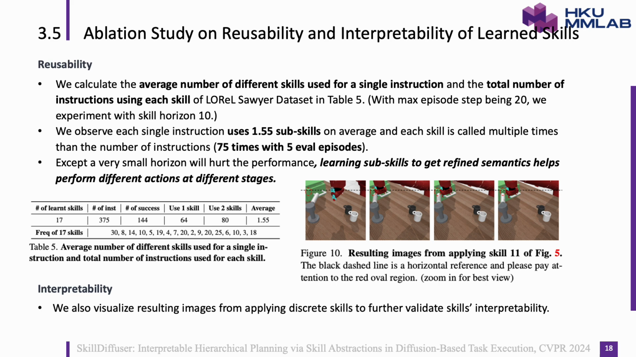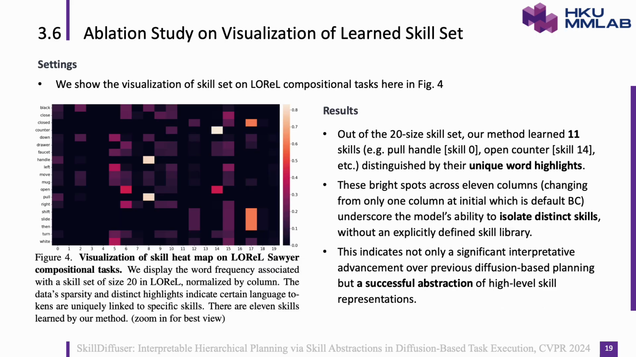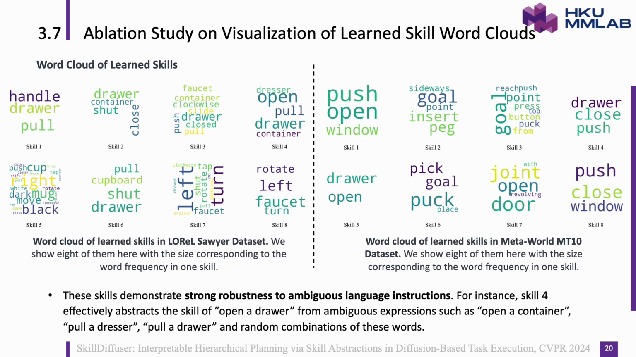We also visualize resulting images from applying discrete skills to further validate skill interpretability. Figure 4 shows the visualization of the learned skill set. This indicates not only a significant interpretative advancement over previous diffusion-based planning, but a successful abstraction of high-level skill representations. In addition, we also visualize the learned skill word clouds, which demonstrate strong robustness to ambiguous language instructions. For instance, Skill 4 effectively abstracts the skill of opening a drawer from ambiguous expressions such as open a container, pull a dresser, and so on.